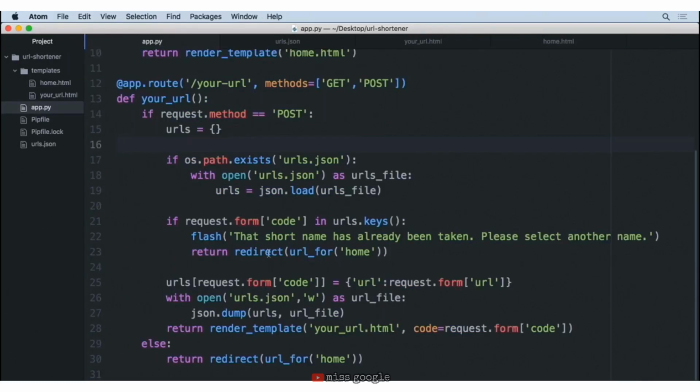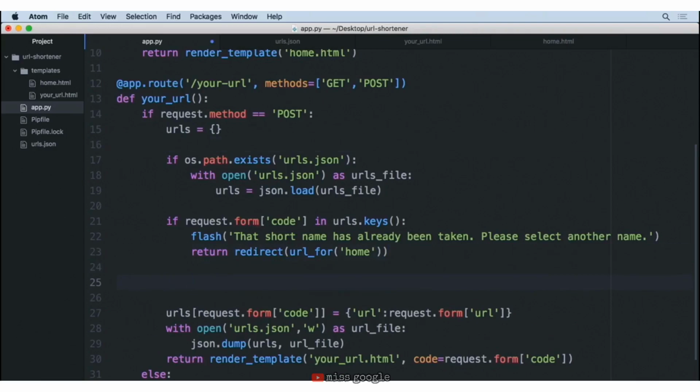So the first step for us when we want to save this is we've got to decide whether the user has sent us a URL or whether they've sent us a file, because in either situation, in either form, it's going to the same your_url function. So what we're going to do is after we've checked to make sure that the key doesn't already exist, because whether it's a file or URL, we still want to make that check. Now we can check and see, okay, is this a file or is it a URL? So for this check, we're going to say if 'url', the string, we want to see if this is inside the form keys here. So we're going to say if 'url' in